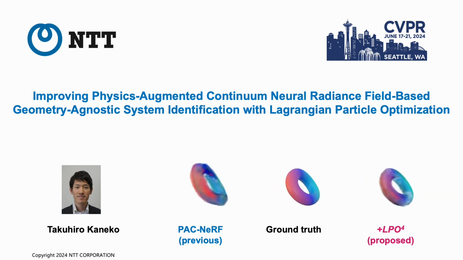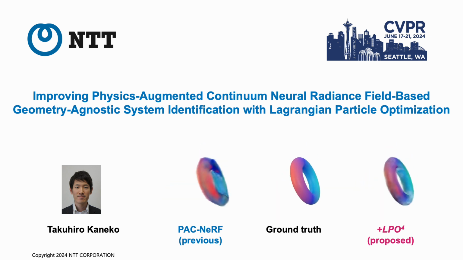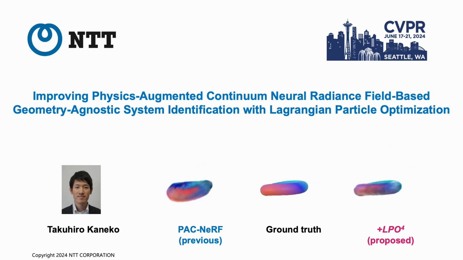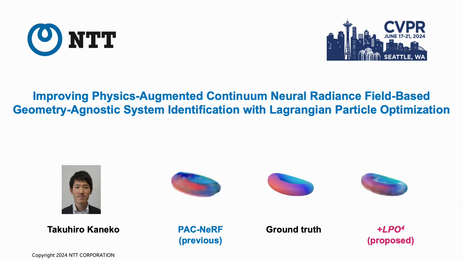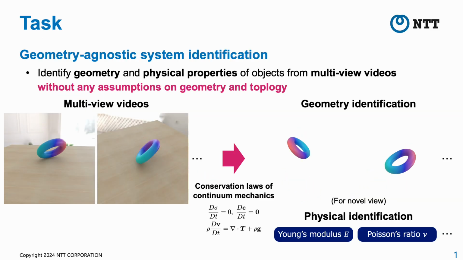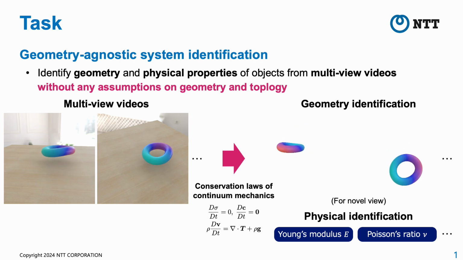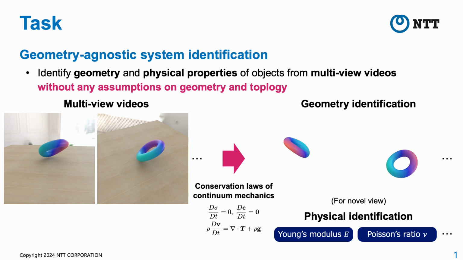I'd like to talk about our work titled Improving Physics-Augmented Continuum Neural Radiance Field-Based Geometry-Agnostic System Identification with Lagrangian Particle Optimization. This study addresses geometry-agnostic system identification. As shown here, given multi-view videos, the goal is to identify the geometry and physical properties of the object under the assumption that the object obeys the conservation laws of continuum mechanics.